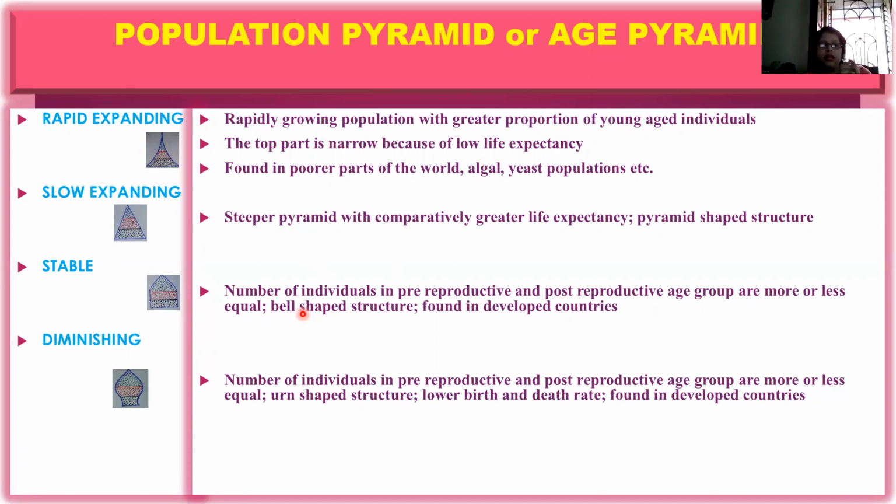This is the last one, the diminishing one. The number of individuals in pre- and post-reproductive age groups is more or less equal. This gives you an urn-shaped structure. Urn means like this. Lower birth and death rate, found in developed countries.